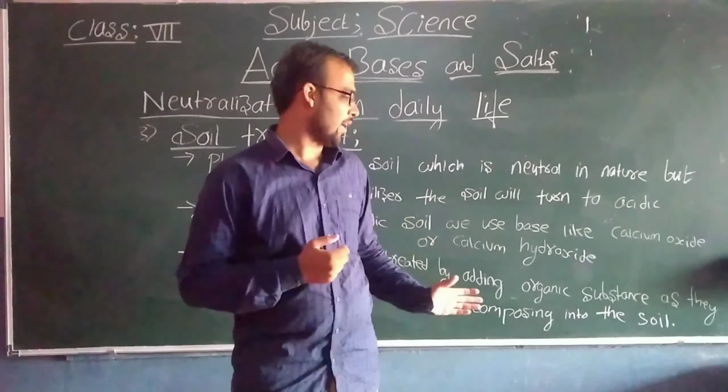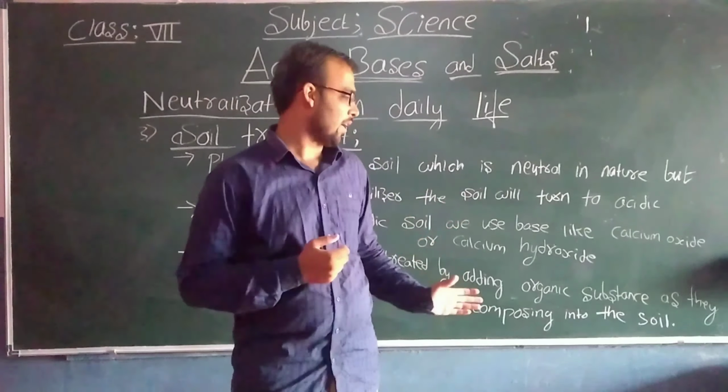We cannot throw that waste in water, and we cannot dump it in soil. Otherwise, if we dump the waste directly, the soil will get polluted or the river may get polluted, which is dangerous to aquatic life. So factory waste is what? Acidic in nature.